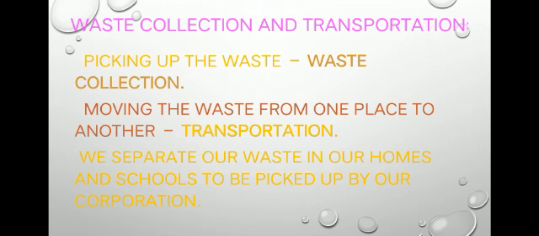Transportation. Moving the waste from one place to another is called transportation. We separate our waste in our homes. So these are waste collection and transportation. Where do they take these types of waste? In the outer city or outer town, they put the biodegradable waste in the ground, which is a fertilizer for plants. The recyclable waste will go to the factories. There they recycle it again and make paper, glass and metal like that. Non-recyclable waste is kept in the outer area of the town. This is waste collection and transportation.